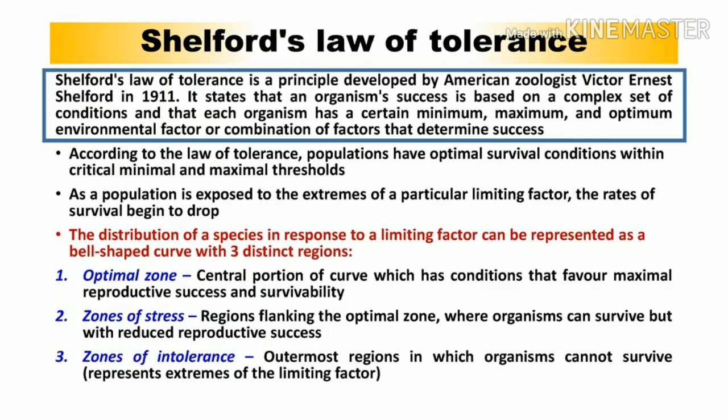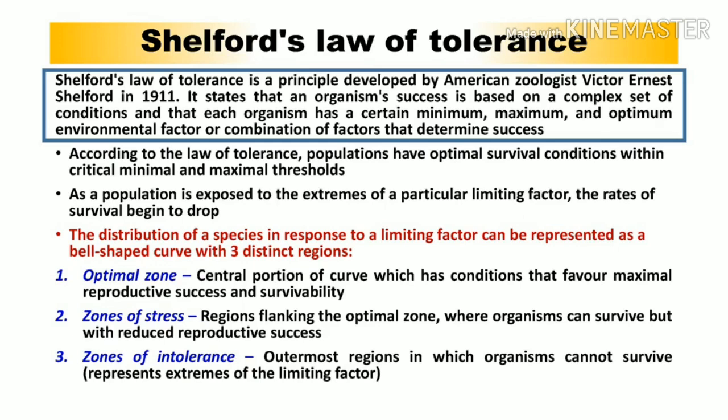According to the law of tolerance, populations have optimum survival conditions within critical minimum and maximum thresholds. That means the initiation point will be the minimum and the highest or ending point will be the maximum, but somewhere in between the minimum and maximum there will be a point or a region which will be known as the optimum. Many of you are already familiar with the minimum, maximum and optimum range.